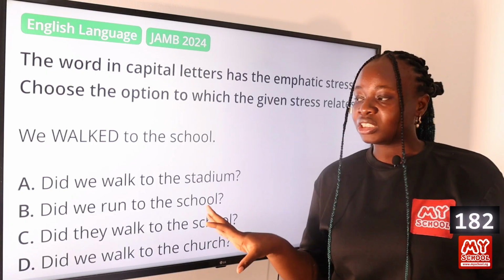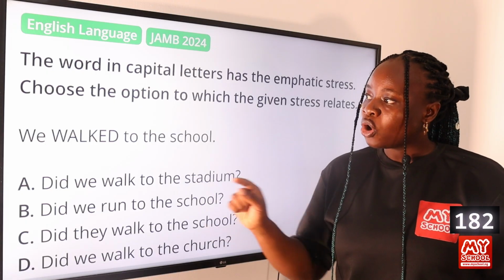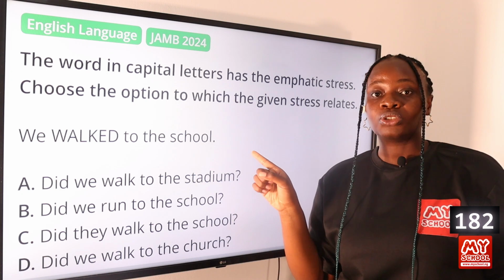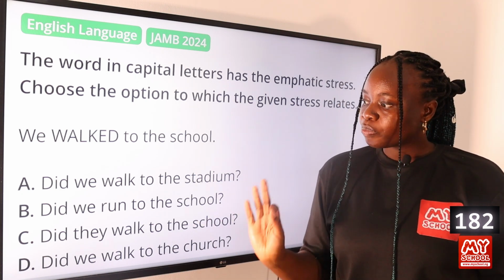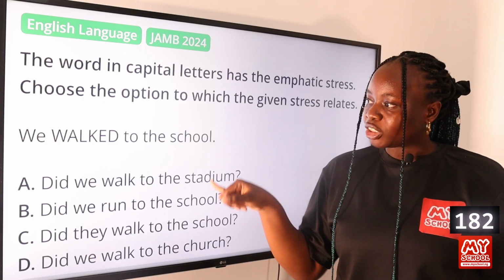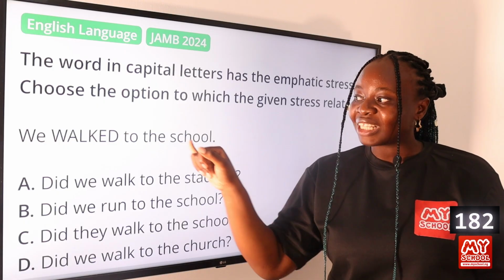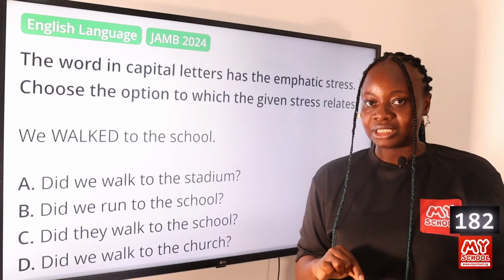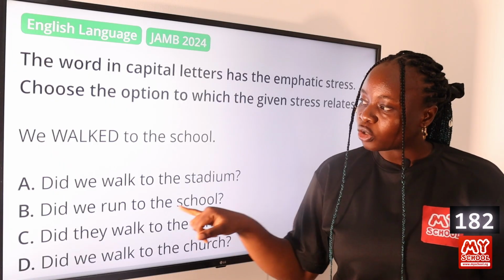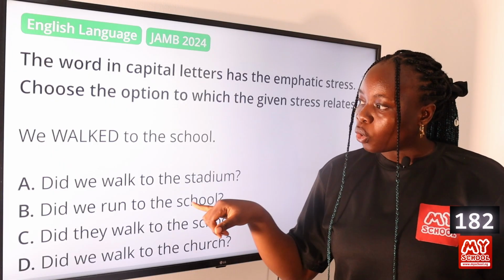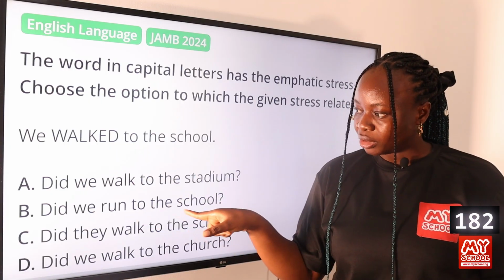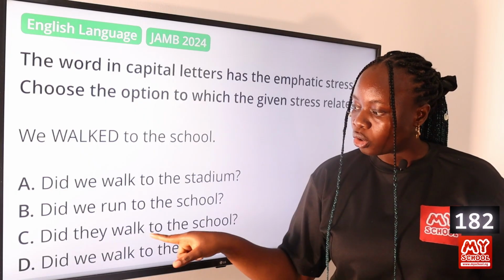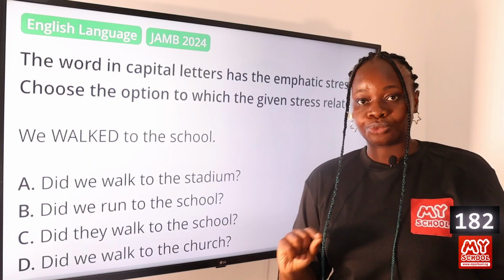So this particular question is testing your ability to understand what this particular utterance is trying to clarify in the question that has been given by the speaker. So the question that should correspond with this utterance is the one that clarifies a mistake that has been made in the question. So you are looking for an option that has a word that is different from the word given in capital letter. So that is option B. Other options have walk, but this one has run.